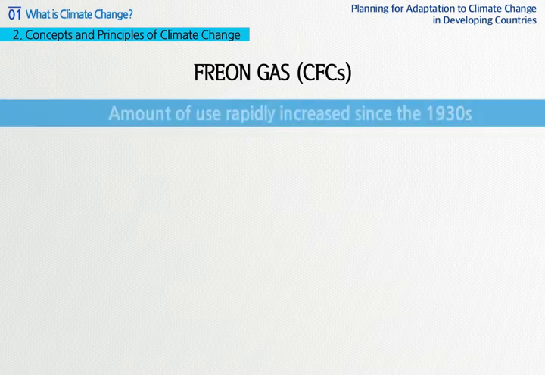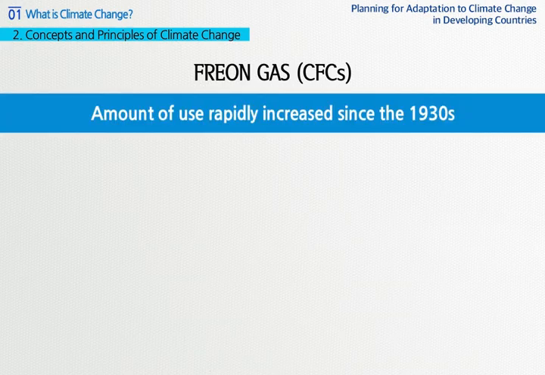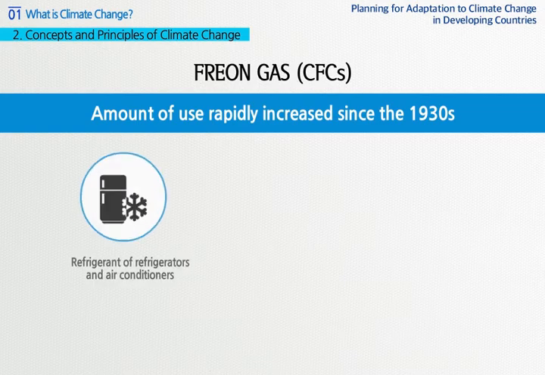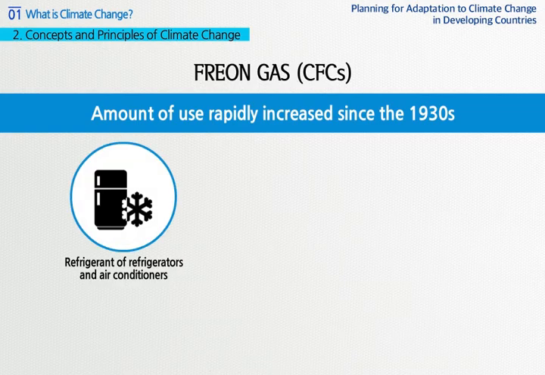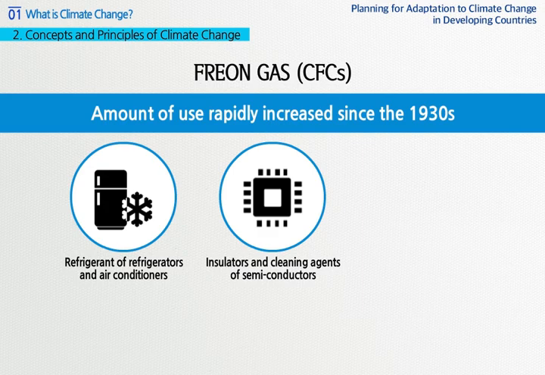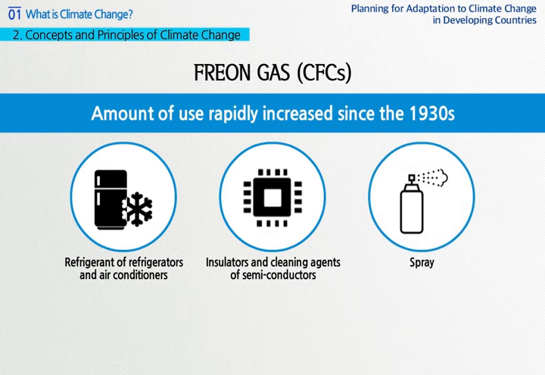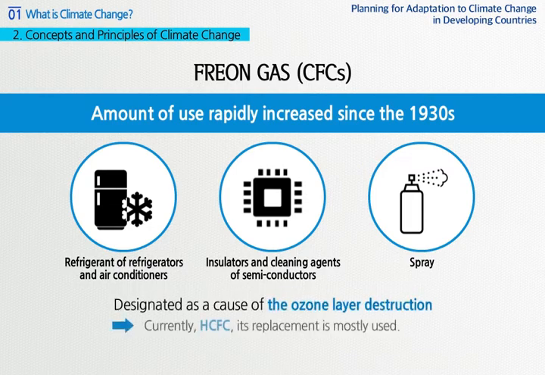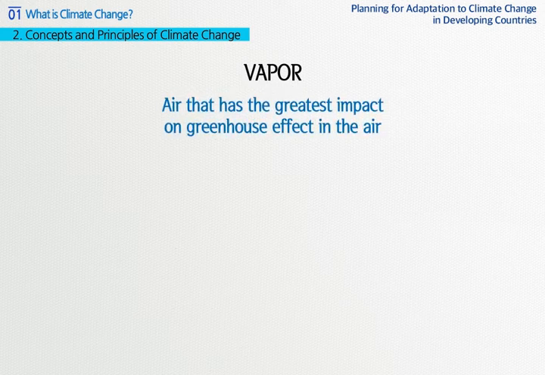Use of freon gas has rapidly increased since the 1930s. Mostly it has been applied to refrigerants of refrigerators and air conditioners, insulators, clearing agents of semiconductors, and various spray products. However, as it was highlighted as a cause of destruction of the ozone layer, currently, HCFC, its replacement, is mostly used. Vapor has the greatest impact on greenhouse effect in the air.